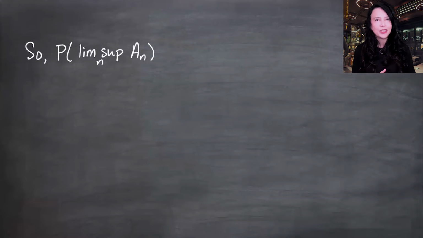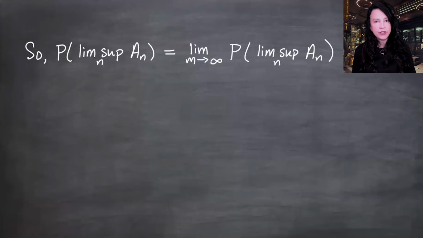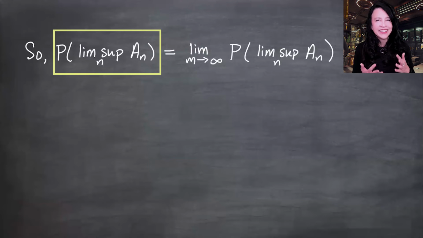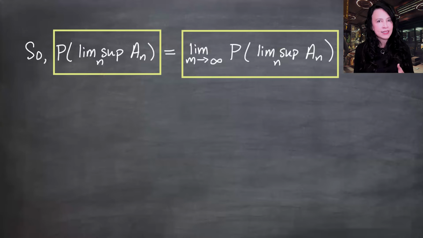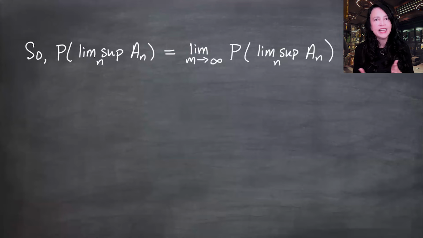So maybe that was a difficult way to say that if I take the limit of this expression as m goes to infinity, or really any other letter, I'm looking at the same number over and over again, and so that limit doesn't really change anything. In other words, this probability is equal to this limit of that probability. This is like a sequence of some probability, like 0.8, 0.8, 0.8, 0.8. And so that limit is equal to the original individual value.